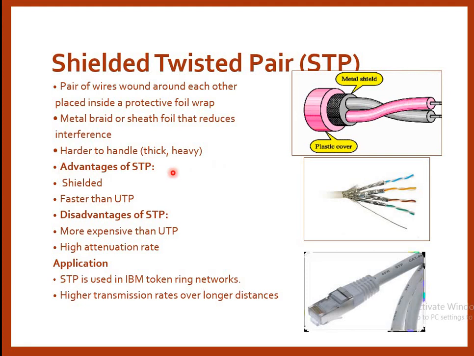Advantages of using STPs: it is shielded and faster than UTP, which is a basic advantage of using STP. Disadvantages: more expensive than UTP. High attenuation rates are also disadvantages. Application: STPs are used in IBM token ring networks. We use STPs for higher transmission rates over a longer distance. So as per the application, we will select whether to go with STP or UTP.